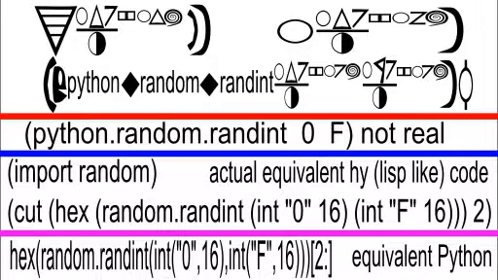Under the red line is not real programming, Lisp-like code. Notice how nothing is mentioned of picking a random hexadecimal number. It's implied, and just works because it's not real. Under the blue line is actual, equivalent, Hy Lisp-like code. This does the actual work of dealing with the hexadecimal. This will actually work. Below the pink line is likely something more people know, equivalent Python. This line works too. After import random that is not on the slide.